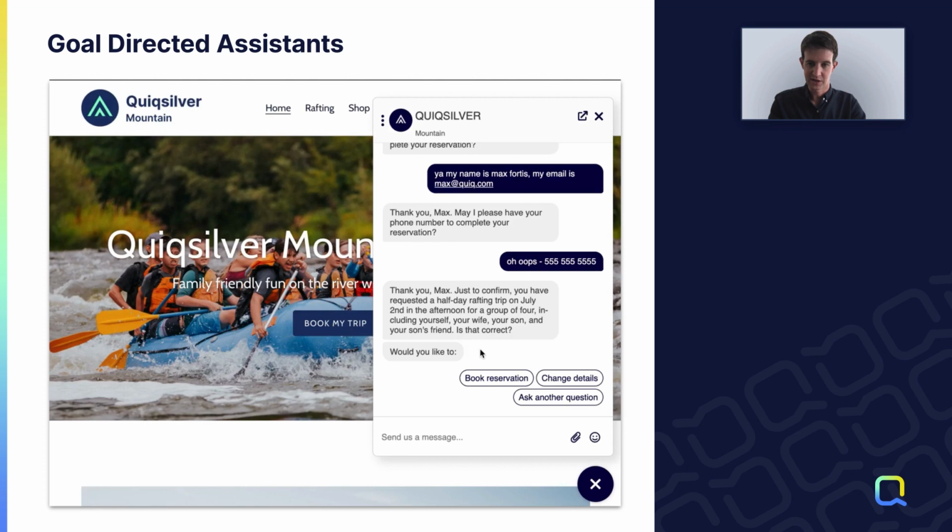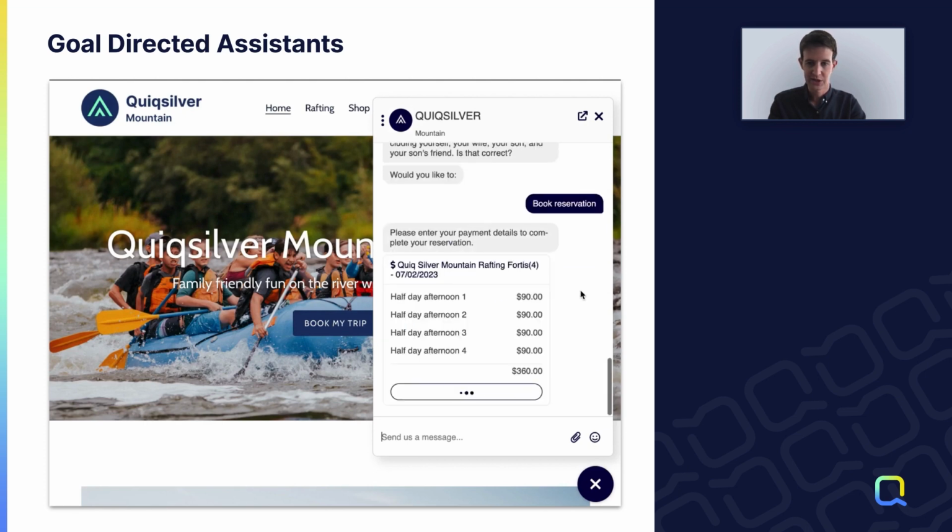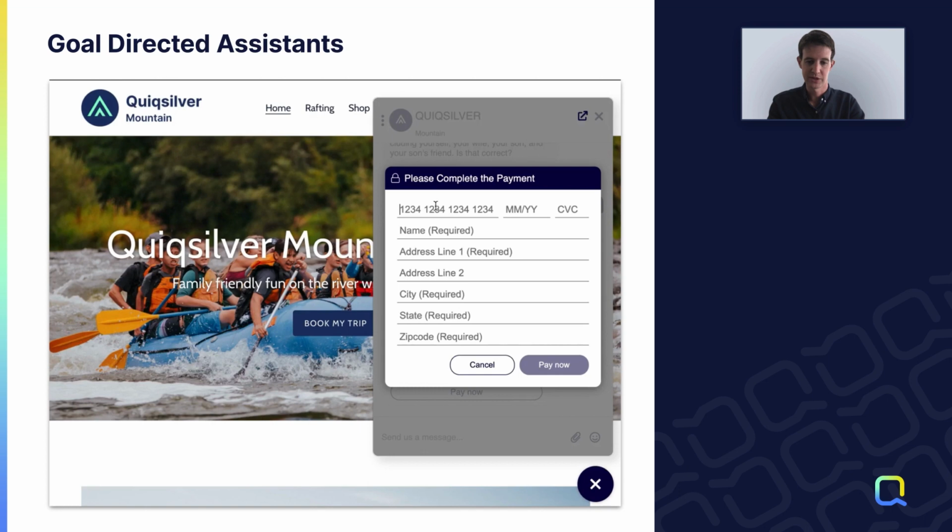Okay, a confirmation. It's got all the people there: my wife, my son's friend, and me. I'll go ahead and finish that reservation. And you can see here, I'm going to pay right in thread, and I've got 4 tickets. So I was able to take all of that input and know that that was 4 people. Go ahead and enter a dummy credit card number.